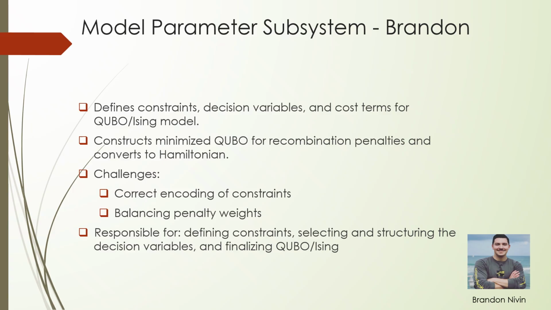In QUBO-based optimization, every constraint must be represented using binary variables and penalty terms. If any constraint is encoded incorrectly, the optimizer may return a mathematically low energy state that does not correspond to a valid ARG. Ensuring proper encoding is therefore essential to maintaining biological accuracy. Another challenge is balancing penalty weights. Penalty terms must be tuned carefully. If a penalty is too large, it dominates the optimization and restricts exploration. If it is too small, the quantum optimizer may violate constraints in favor of reducing recombination counts. Finding a good balance between these is a critical part of my subsystem.